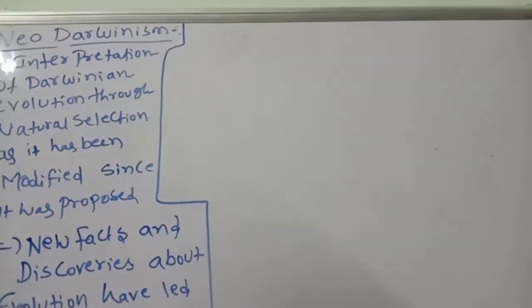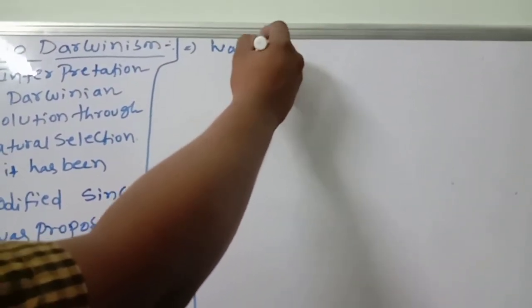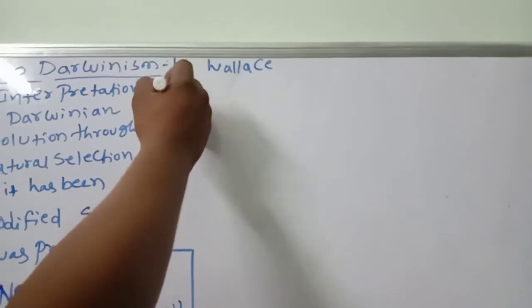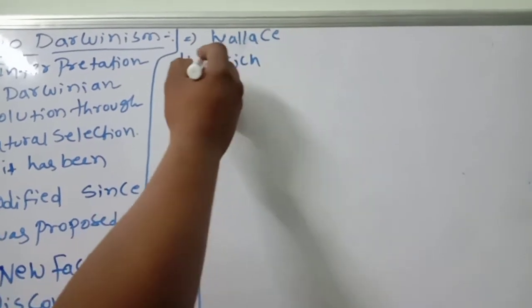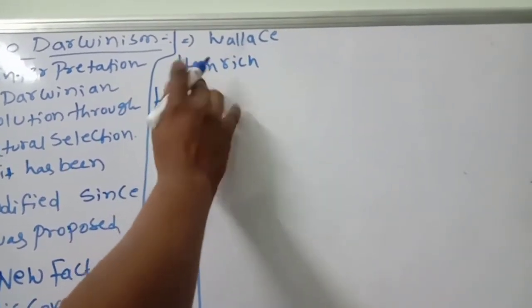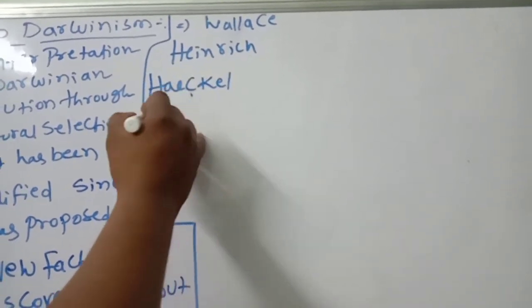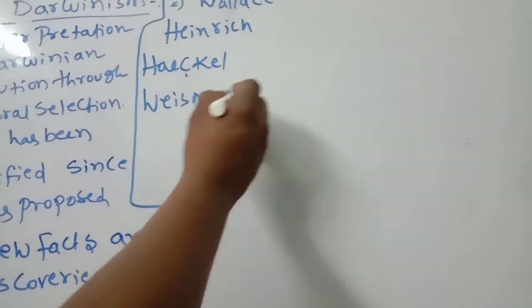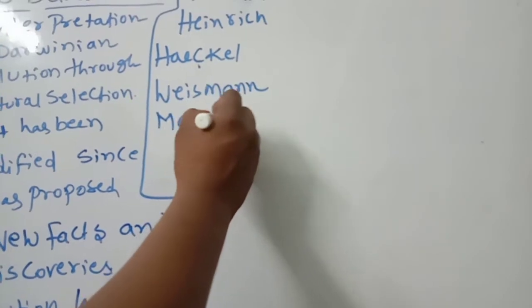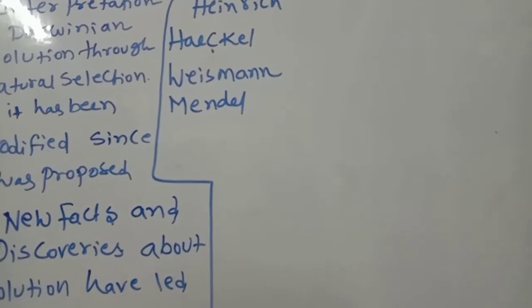Who are the scientists? Wallace, Heinrich, Haeckel, Weizmann and Mendel. These are the scientists especially involved in neo-Darwinism.